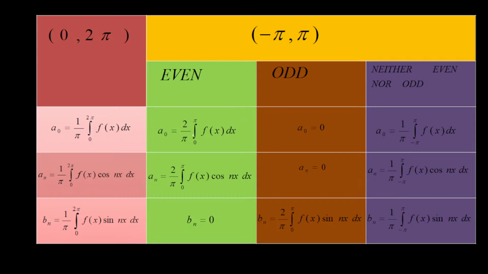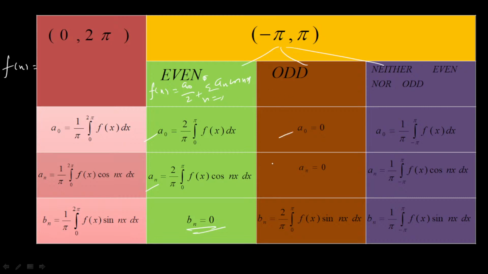Now you have a clear idea about the formulas that we are going to use under minus pi to pi. In 0 to 2 pi we have only one general form of f of x, whereas in minus pi to pi we have three distinct forms. That is, if it is even, odd, and neither even nor odd. If it is even, we have the values of only a0 and an, the value of bn becomes 0. So your f of x is of the form a0 divided by 2 plus sigma n varies from 1 to infinity an cos nx alone. This is the general form under even.